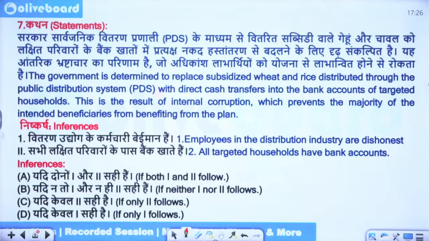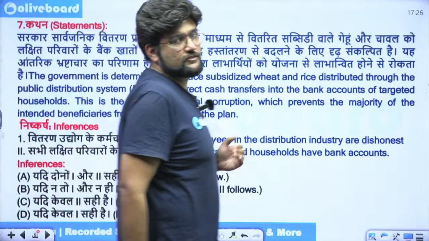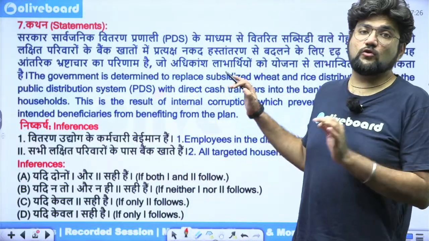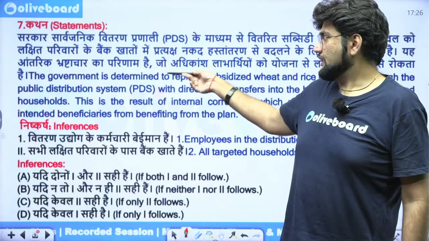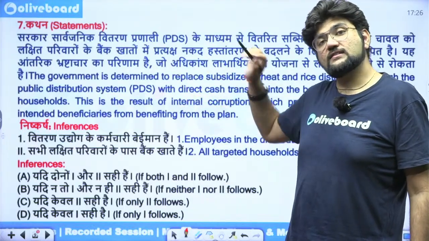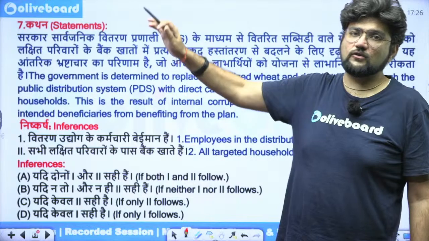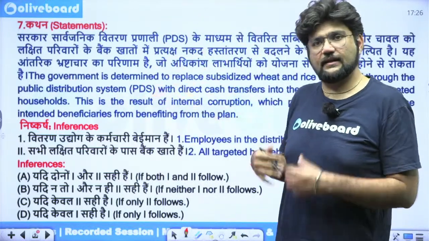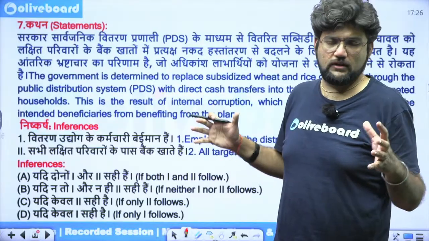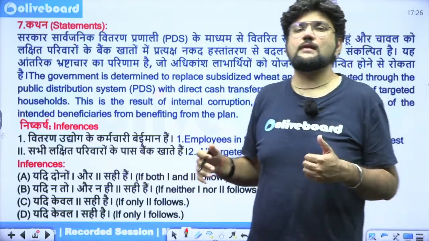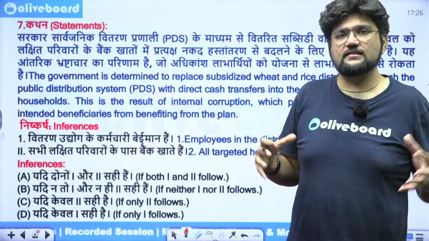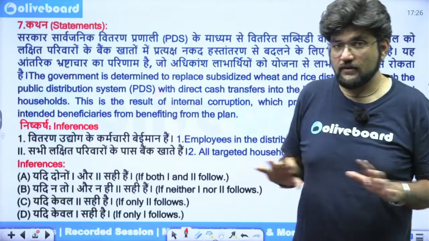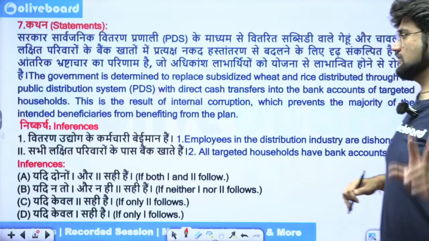See, inferences means even from partial information of the statement, you can draw some sort of a meaning. Don't confuse it with conclusions. Conclusion implies that if an author is writing these 4 lines, what is the final message the author is trying to give you? That is a conclusion. But inference can be, I have read this one line, what all meanings can I derive from this one line? They are inferences. There can be multiple inferences in a statement. Conclusions usually are 1, at max 2. And all conclusions have always been inferences at one point in time, but all inferences cannot become conclusions. So you need to have this difference in your head.